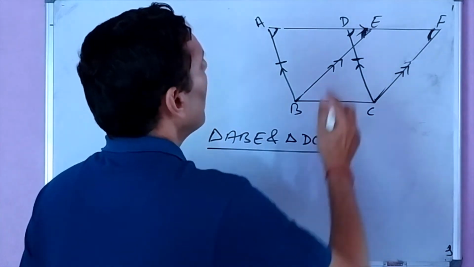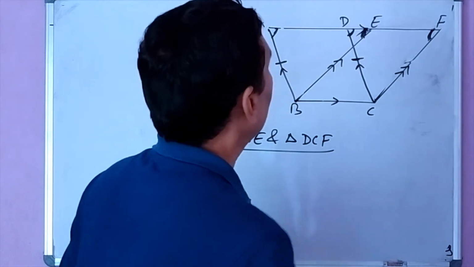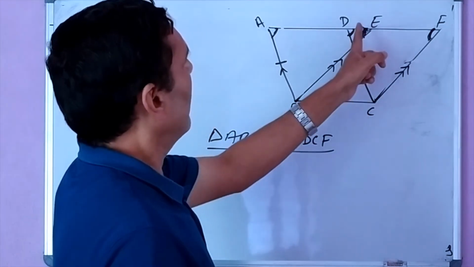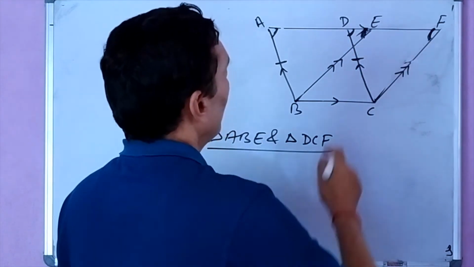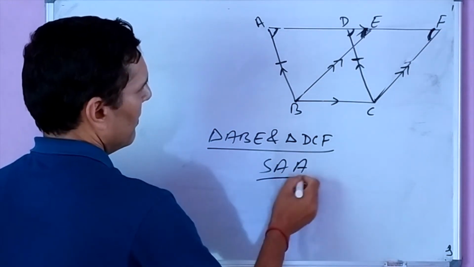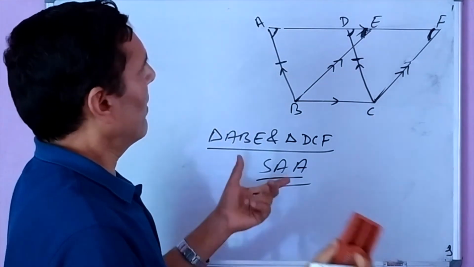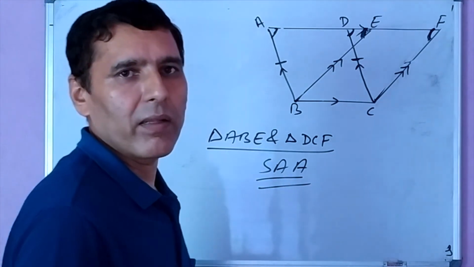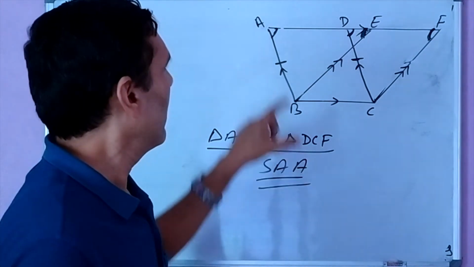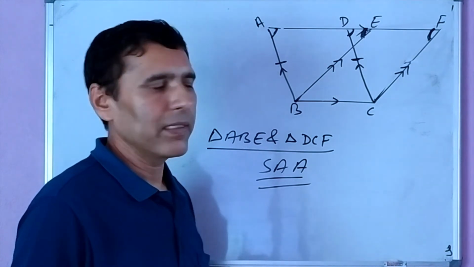And similarly, angle AEB is the angle of triangle ABE, and angle DFC is the angle of triangle CDF. So by angle, side, angle, either we take the previous figure or this figure, in any figure we can show the triangles congruent, and areas of congruent triangles are equal.